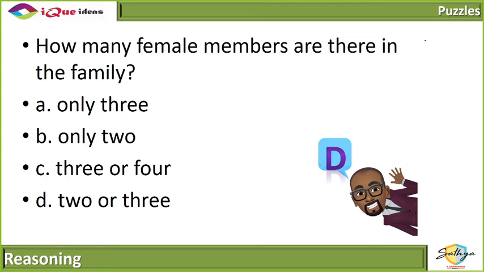3 is definitely a male, so 3 is not counted. But we don't know the gender of 1. So from the first 2 generations, we have 1 wife each, total 2. And from the third generation, we don't know the gender of 1. So either 2 or 3 in total. Is everybody following me here so far?